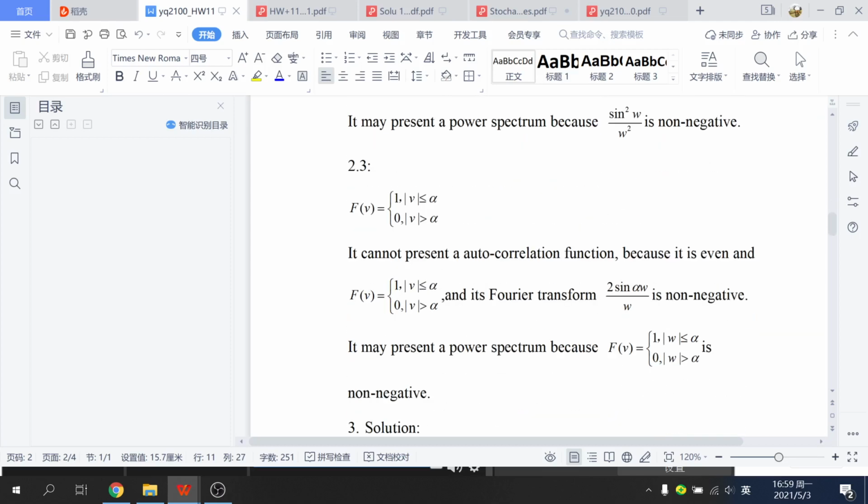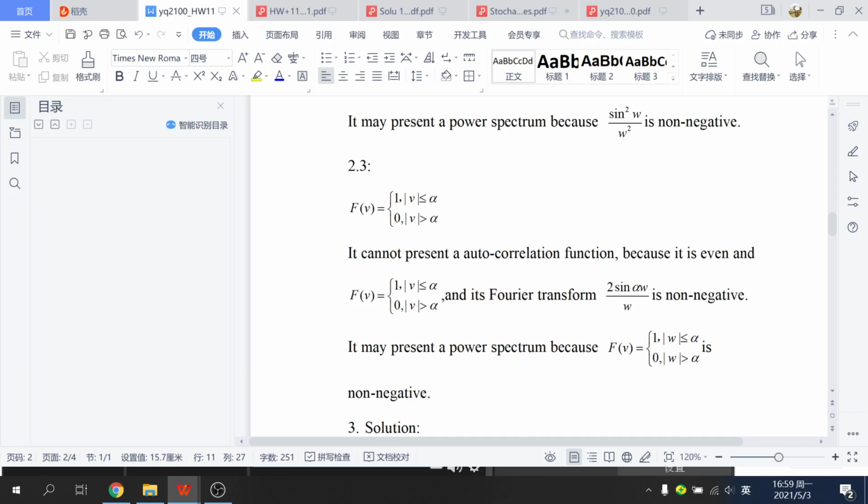So the last one is this. Firstly, it is true that this is an even function, but its Fourier transform is not non-negative, so it cannot be an autocorrelation function.